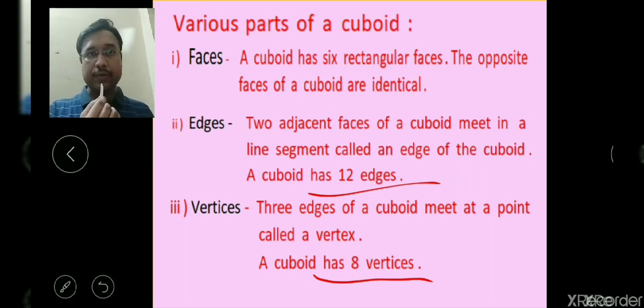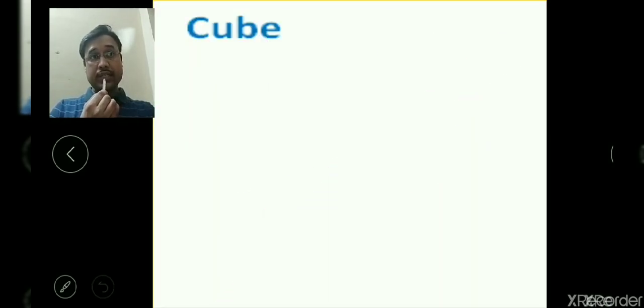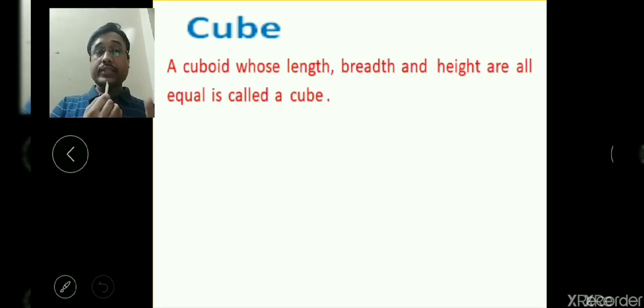Length and breadth cannot be equal along with height, otherwise what is the difference between these two? But if the width and the height are equal and the length is different, then it is still called a cuboid. That means at a time all three sides cannot be equal in a cuboid. In a cube, the length, breadth and height are all equal. Remaining things are the same. That is called a cube.